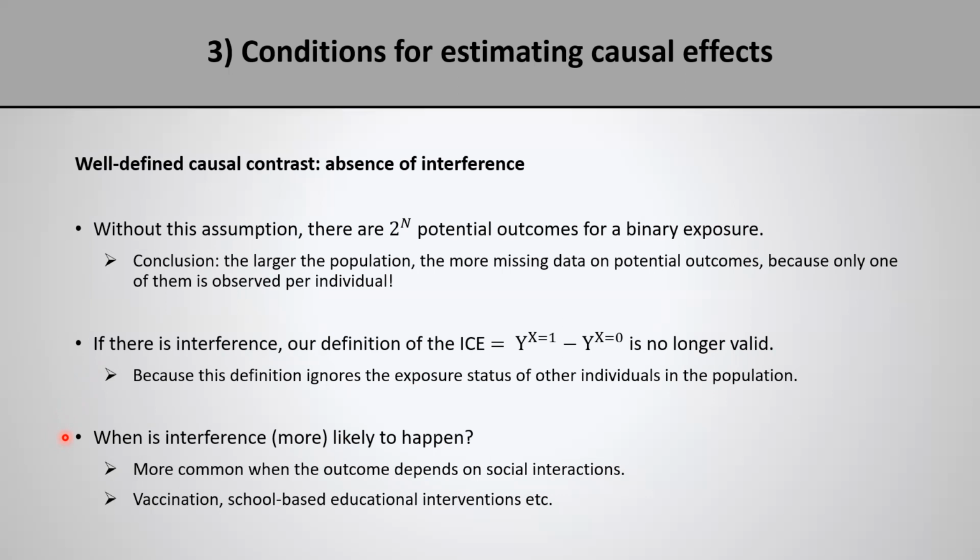Given the importance of interference for an unambiguous definition of individual level causal effect, and therefore of the average causal effect, we should be concerned about it. When is interference more likely to happen? I would say it is more common when the outcome depends on social interactions, as in the vaccination example, and therefore whether or not the other individuals were exposed might influence the effect of the exposure on the outcome on other individuals. And those include vaccination or school-based educational interventions, etc.